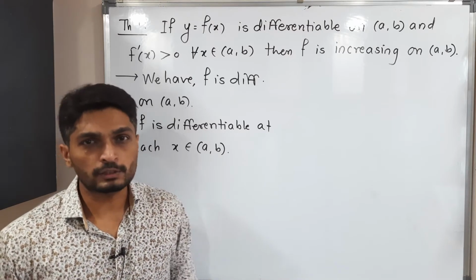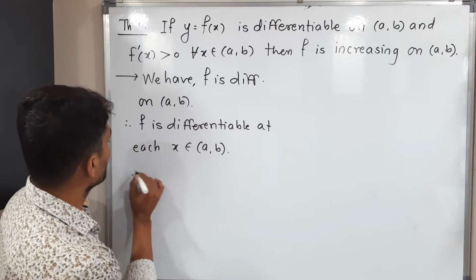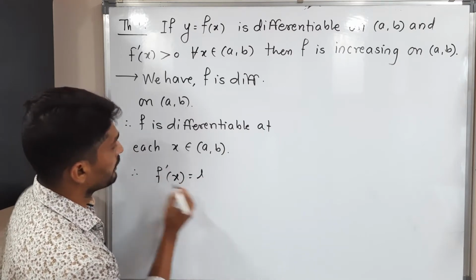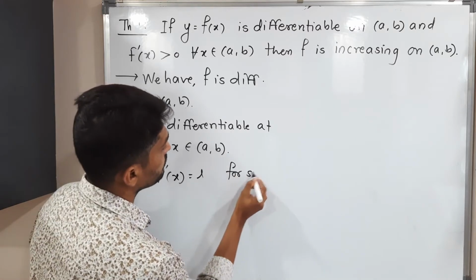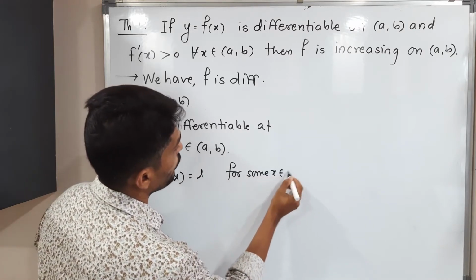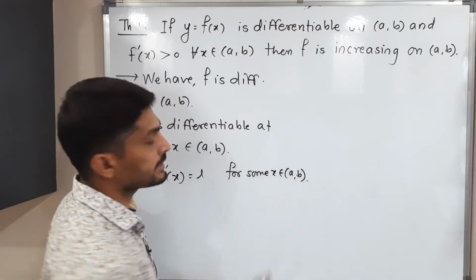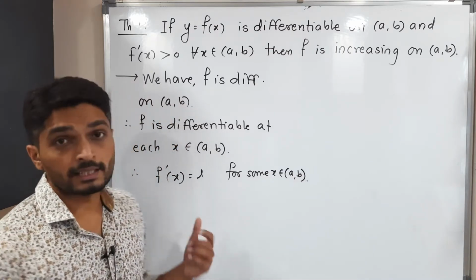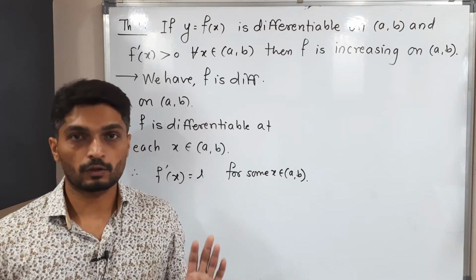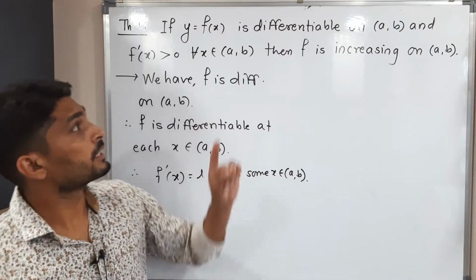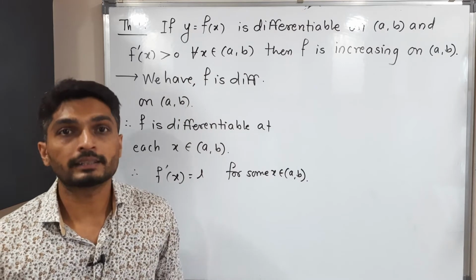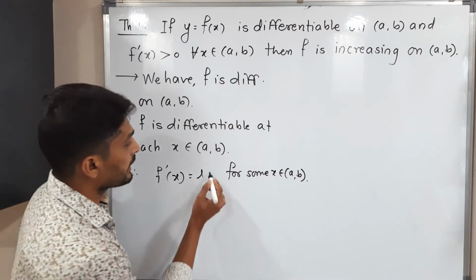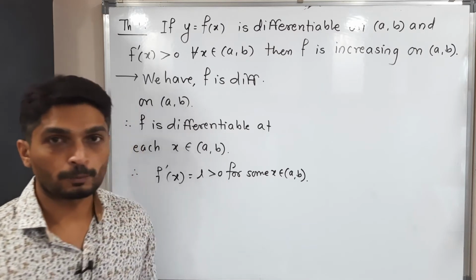So therefore we can assume f dash of x is equal to L, I am assuming, for some x belongs to the open interval (a, b). The function is differentiable, that means the derivative exists. So f dash of x exists and we are calling it L. But the information is f dash of x is greater than 0. And we have assumed f dash of x is equal to L. So obviously L is greater than 0.